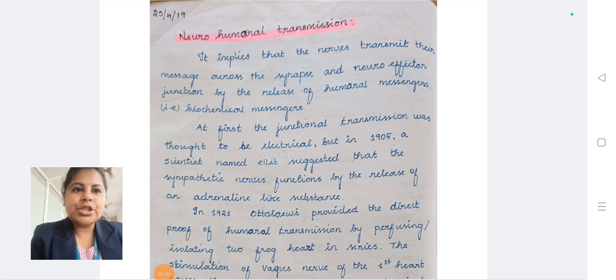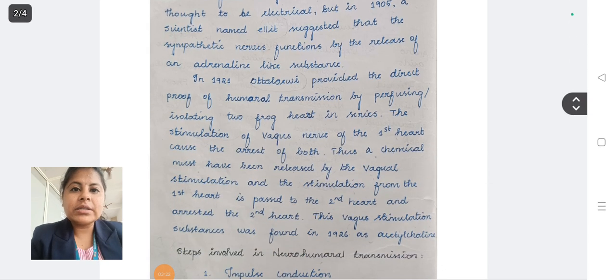Again in 1921, Otto Loewi provided direct proof for neurohumoral transmission by perfusing two isolated frog hearts in a series. The stimulation of the vagus nerve on the first heart caused cardiac arrest of both.